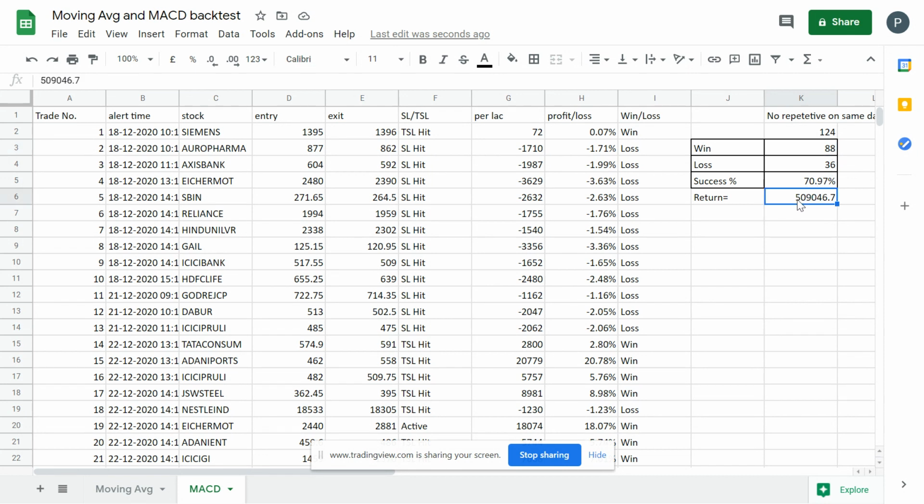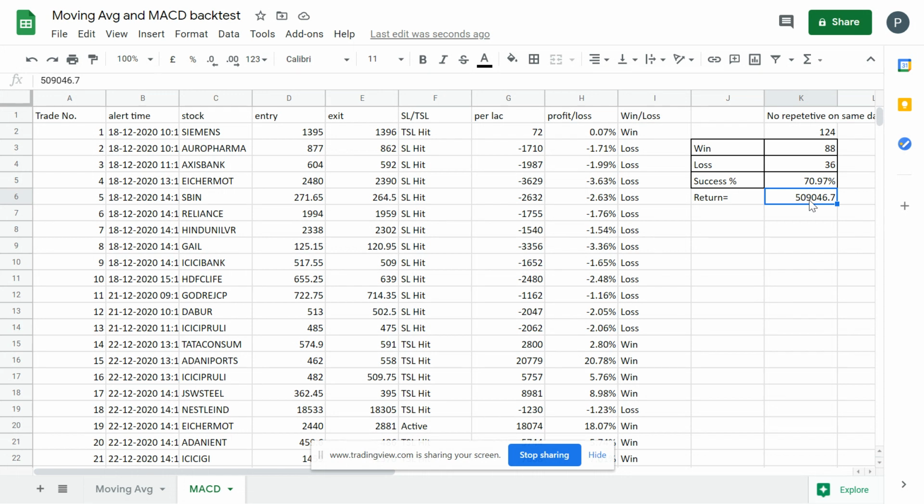And the return percentage is high, as we have double the trades. It was around 70 trades in that moving average crossover, and in MACD we have 124, which is around 50% more. Because of that, you got somewhere around 70% more profit. So the difference between them is almost nothing. Since the trades are more, you are getting this high profit percentage.